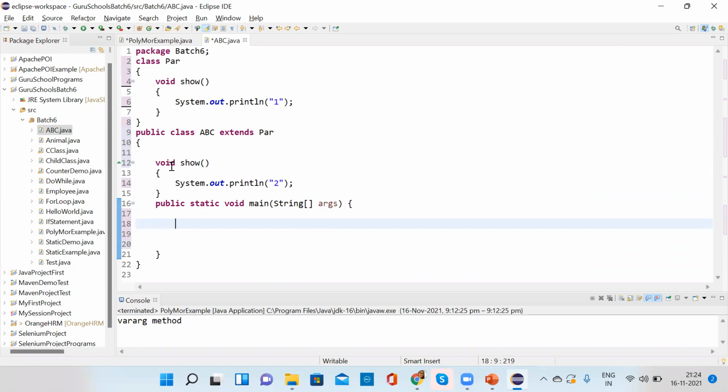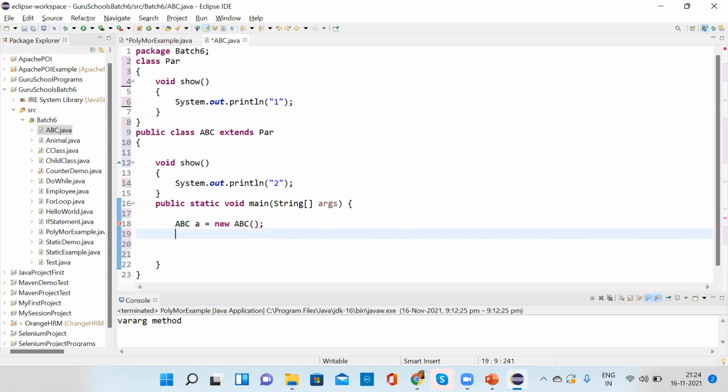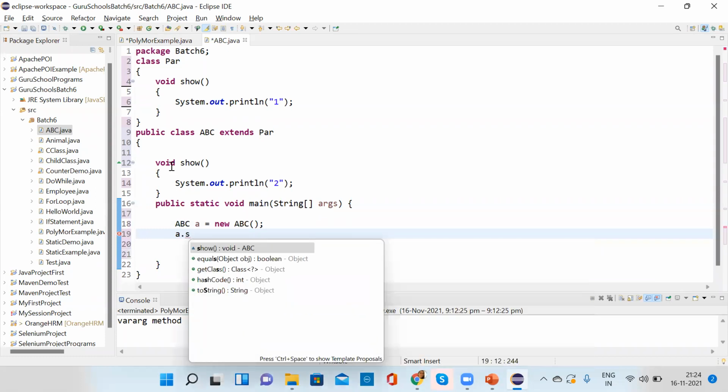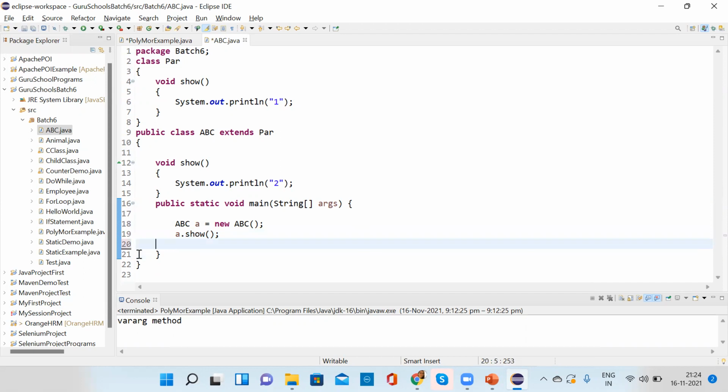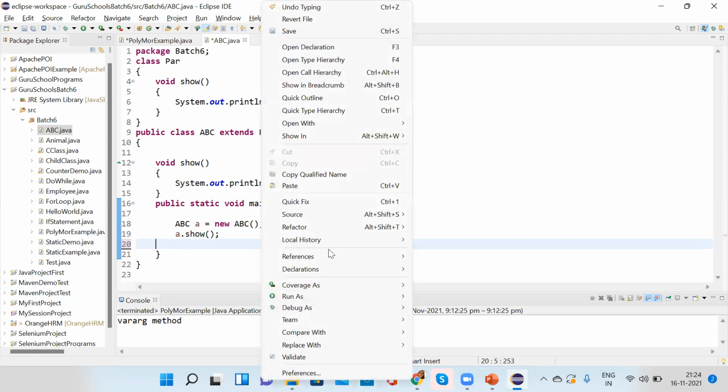Create objects. Create an object of the child class. So what I will do, ABC, I will create an object: A equals new ABC. Then A dot show. I can call this method. Then what will it print? It will print 2. Tell me. 2.